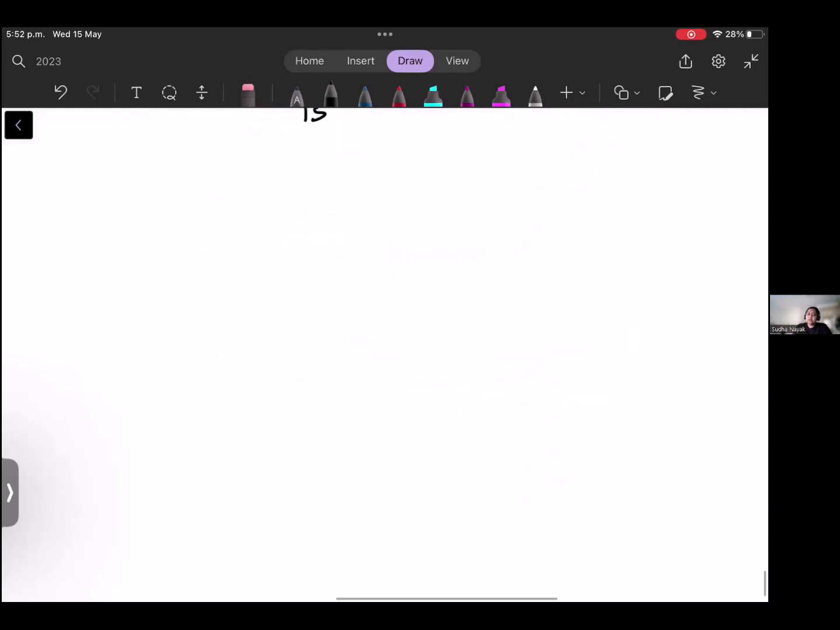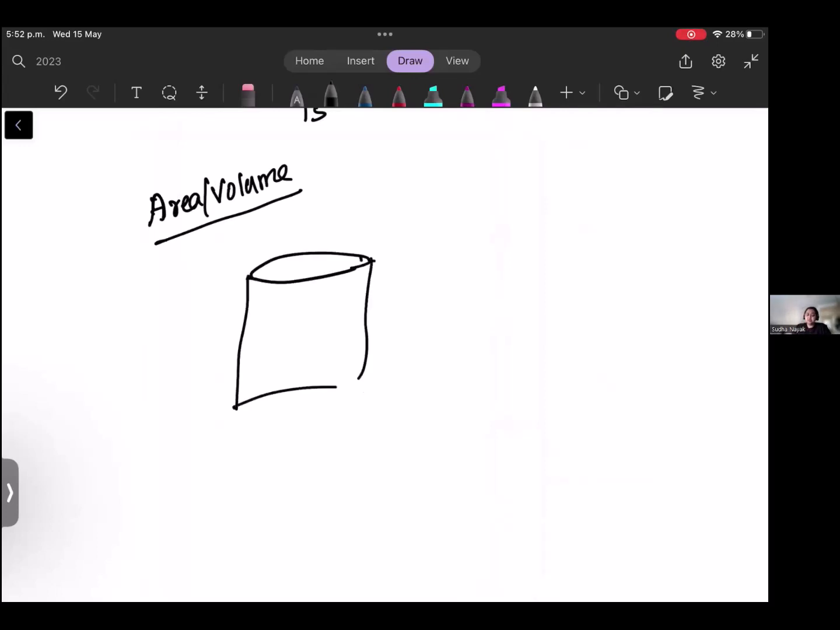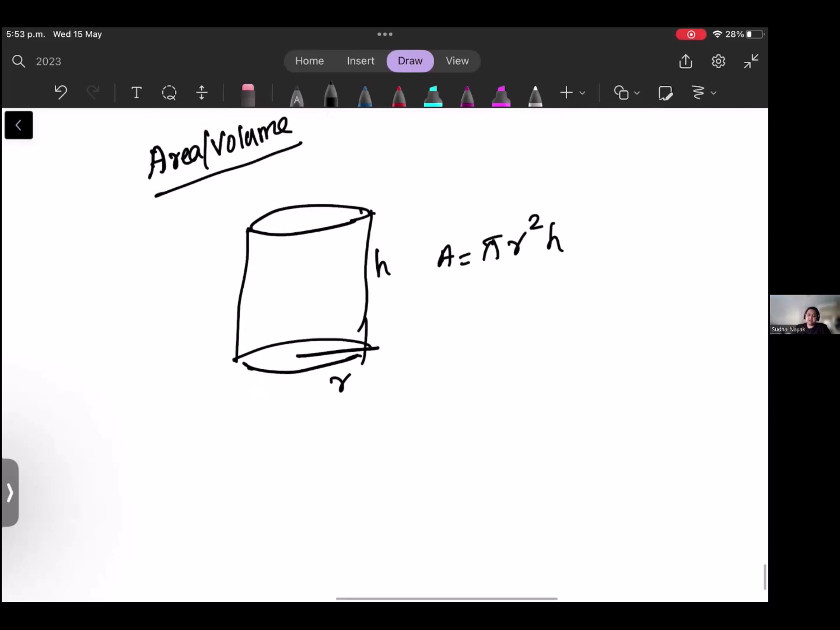Okay, now comes area and volume. Remember, everything is there in the formula book. All the area and volume formulas are there in the formula book. Most of the time what we get confused on is not the basic things, it's the difficult ones. This is a cylinder with height H and this is the radius. So the volume will be equal to pi r square H. Remember, this is r and H.